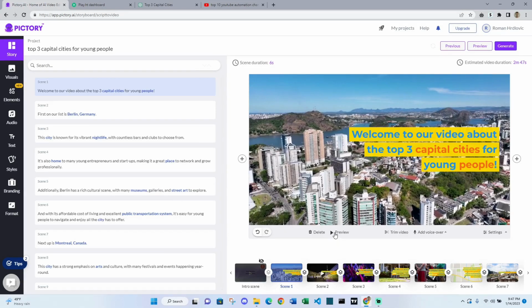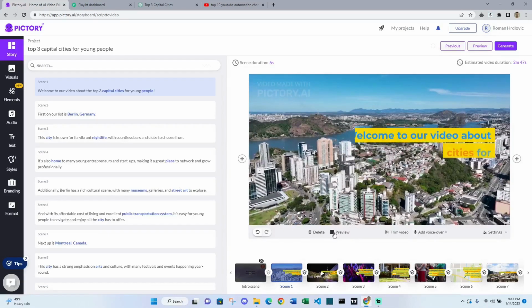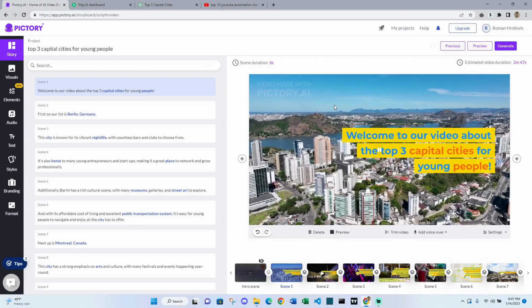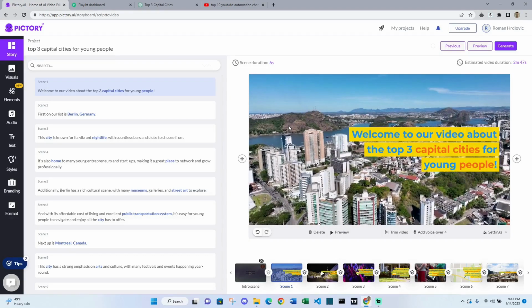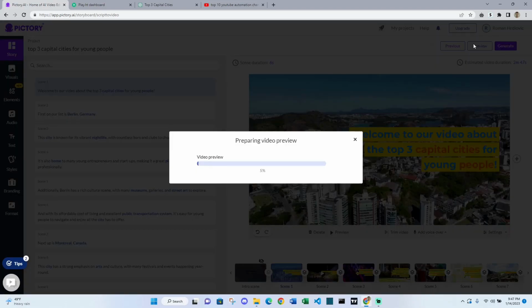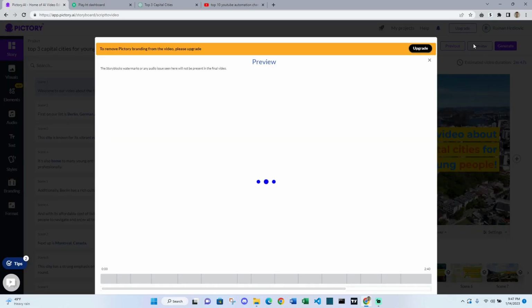So maybe we can just quickly preview the video. You can see there will be a watermark like this after you try to download the video. So it's not, let's say, completely free. Normally it also adds background music, but I'm not sure if that has been done in this case. So let's preview the video.